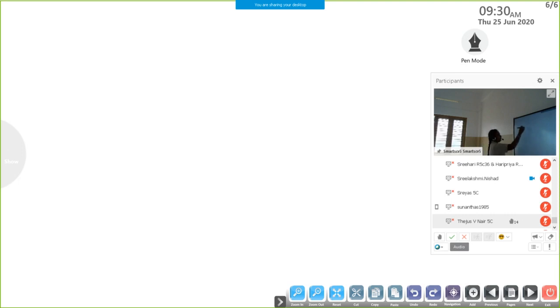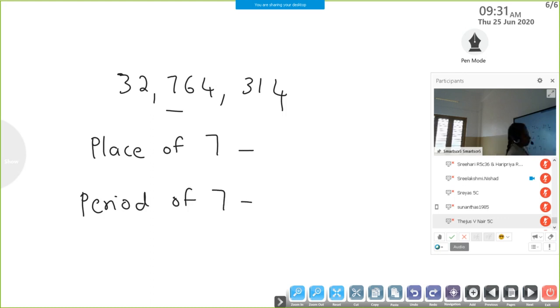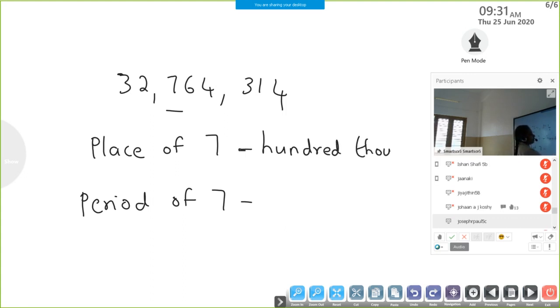So one more thing, you can write this question also. What is the place of the underlined digit? Place of 7 and period of 7. What is the place of 7 and period of 7? Who will give? 100,000, 100,000 place. Very good.